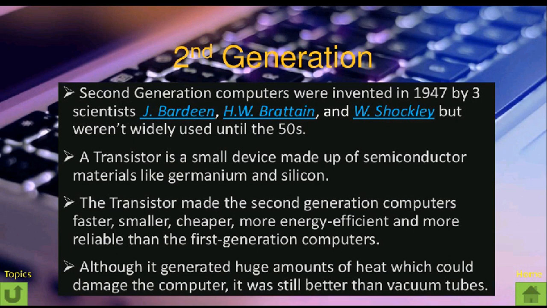The size of machines was small as compared to first generation computers. The transistor made the second generation computers faster, smaller, cheaper, more energy efficient and more reliable than the first generation computers. This was the advancement of technology. Although it generated a huge amount of heat which could damage the computer, it was still better than the vacuum tube.